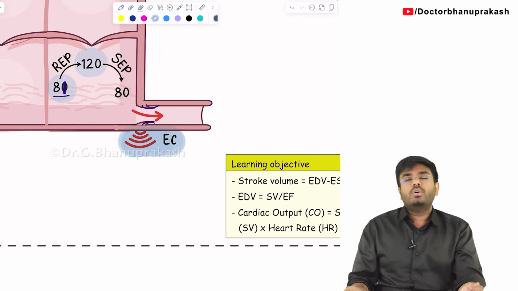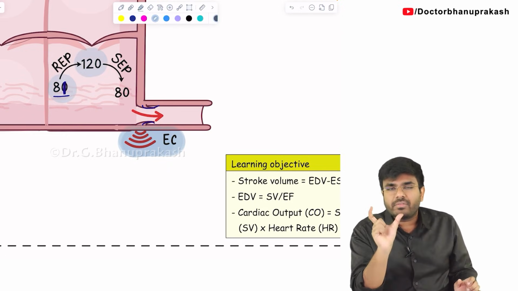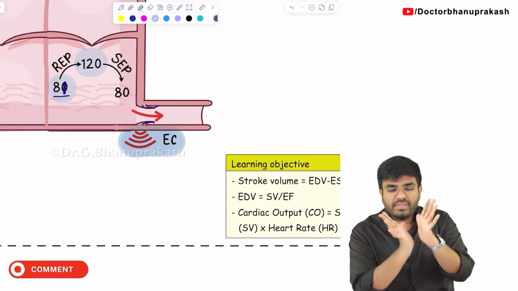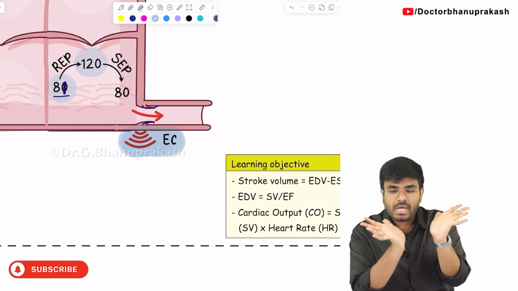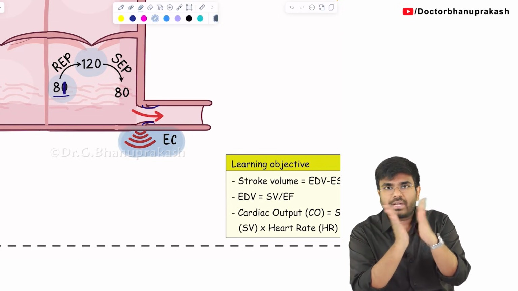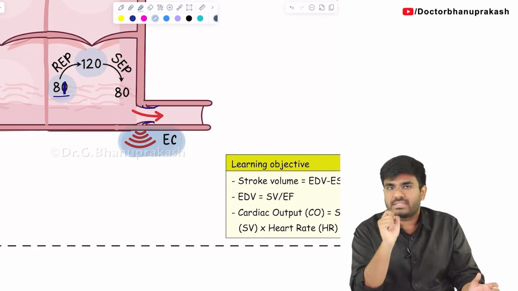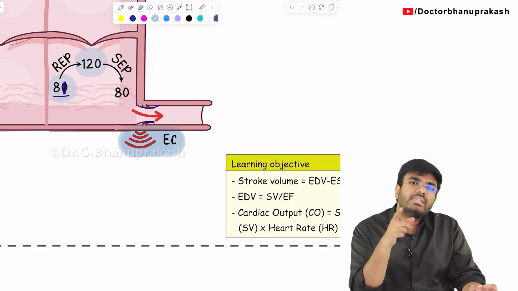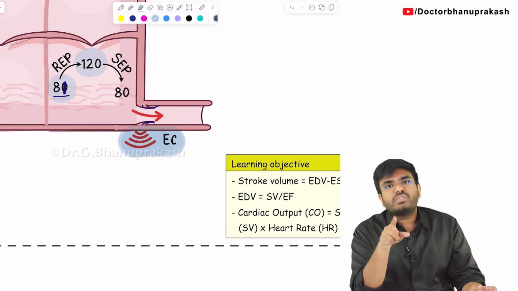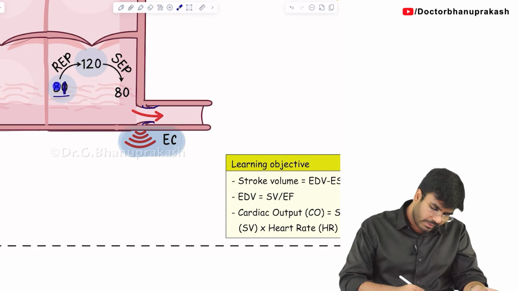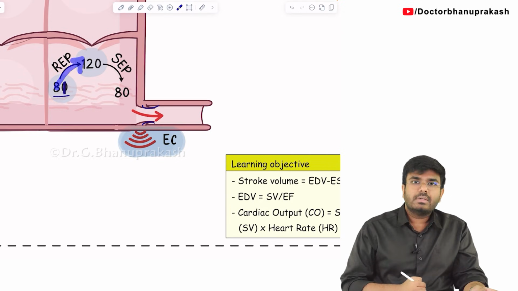Remember, first the big part of the ventricle, the chunk of the ventricle. Let's say the ventricle is like this. When the ventricle is contracting, first the apex will contract, later the base will contract. The apex is made up of big, thick muscle. Because the apex of the ventricle is contracting, the pressure is going to rise from 81 mmHg to 120 mmHg.